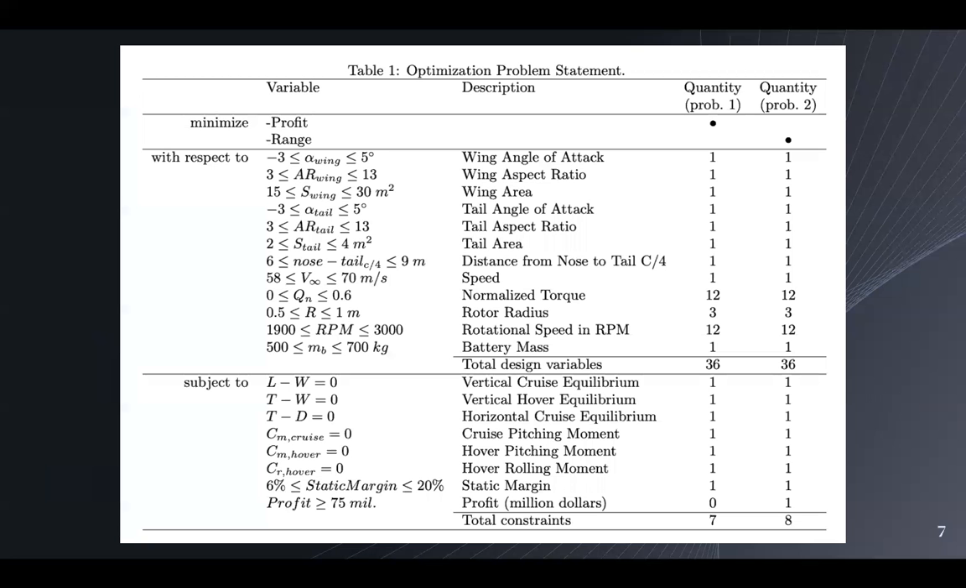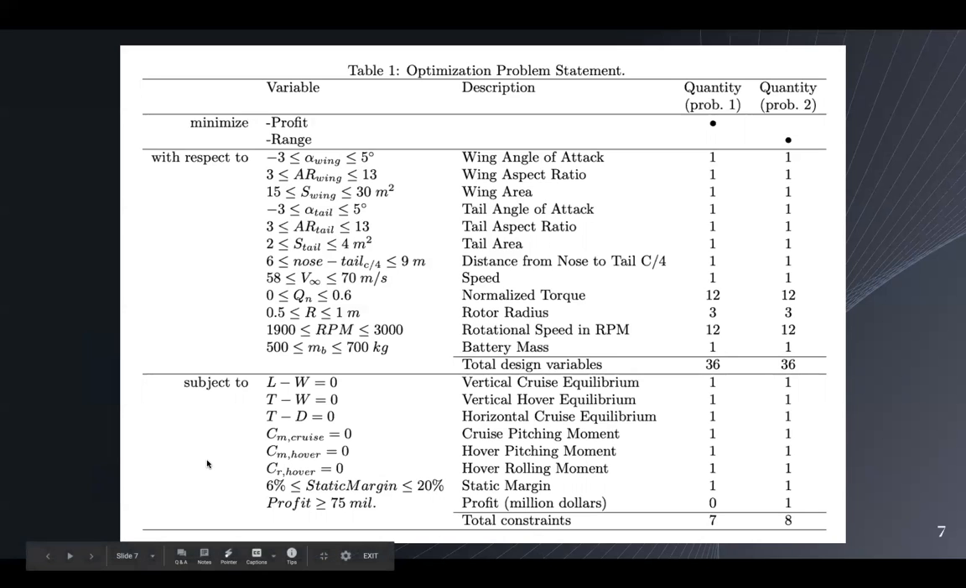Now, just some comments concerning the main problem statement. Right now, we actually had two primary objective functions. Initially, we started with maximizing, or rather minimizing, our negative profit. And later on, we also added a secondary problem of minimizing negative range. Now, you can see there are a large number of design variables, but this can be summarized with three main categories. Namely, we have variables concerning aircraft shape and geometry. We have variables concerning motor performance. And lastly, we have a variable concerning battery weight.